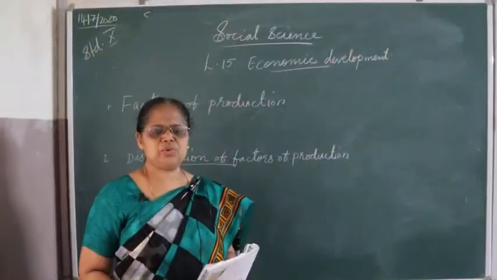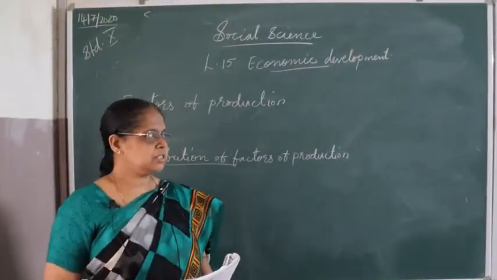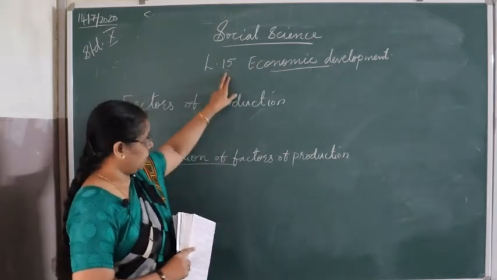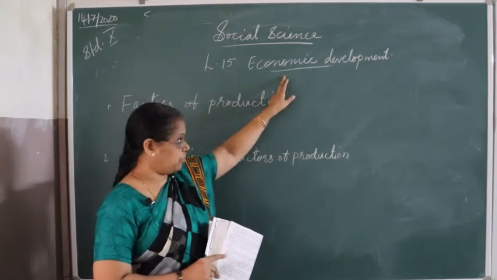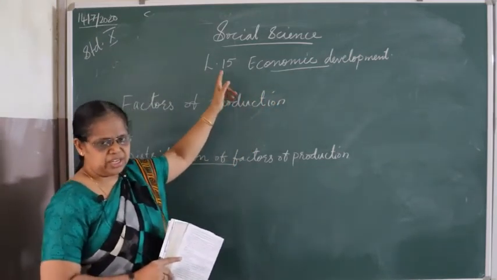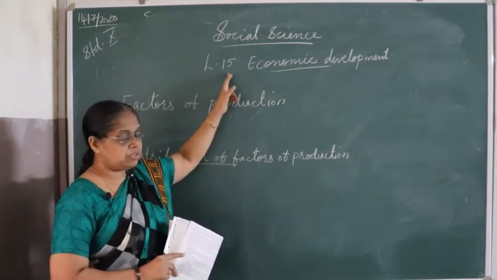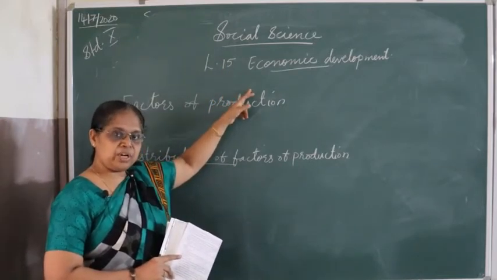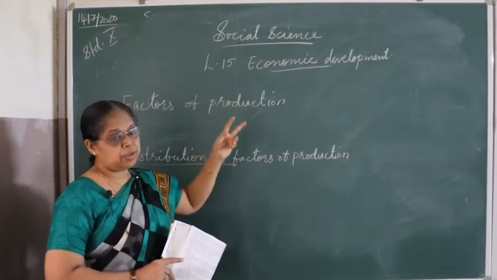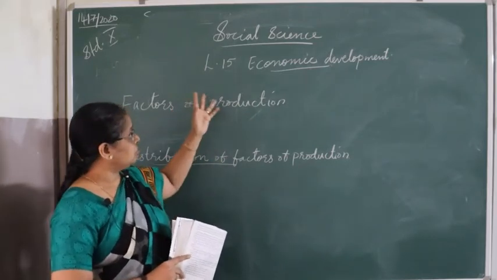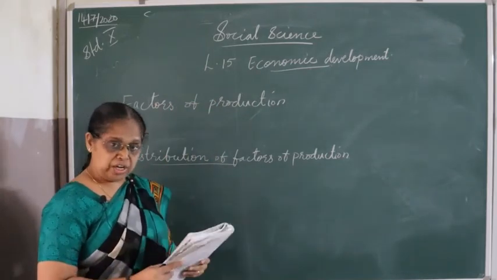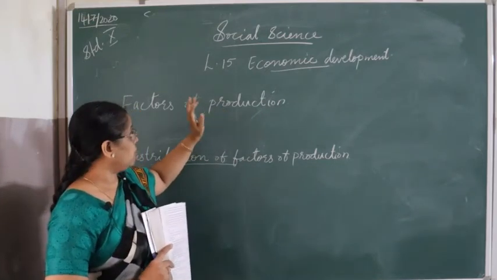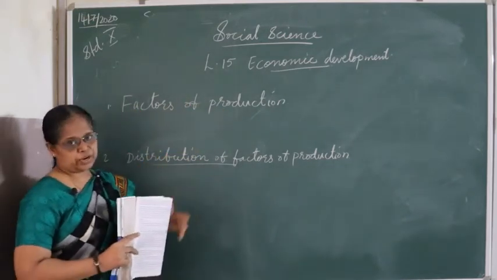Dear students, to another part of our class, Standard 10, Social Science, Chapter 15, Economic Development. So already we have seen what is economic development, what is the difference between economic development and economic progress, and the features of developing economy, and economic activities and non-economic activities, and structures of economy. Now we will see factors of production.